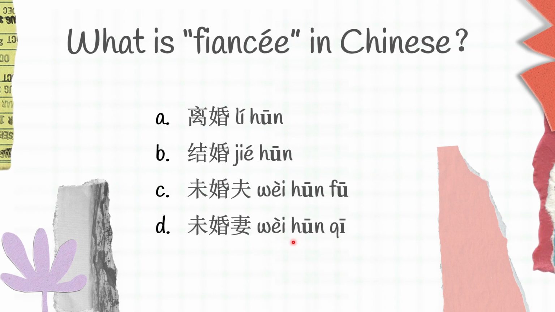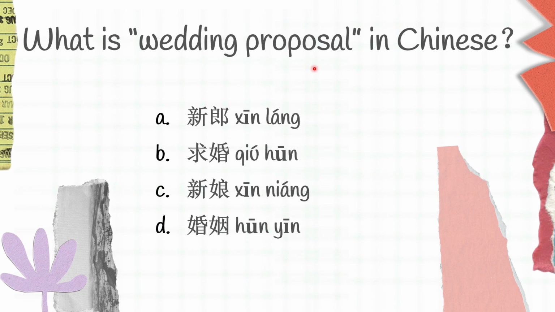Another question here. What is wedding proposal in Chinese? We have A. 新郎 B. 求婚 C. 新娘 D. 婚姻. I will explain it later.